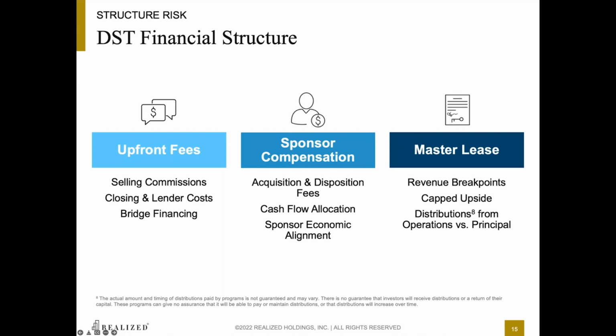For example, if a sponsor receives a large amount of compensation upfront and at exit, but little during the hold period, this indicates they are incentivized to shorten the hold period to get paid earlier, which may not be in the best interest of investors.